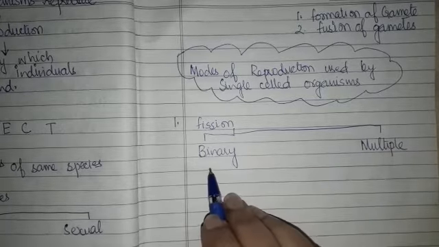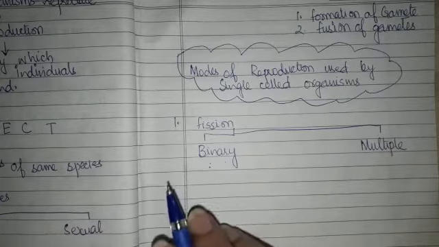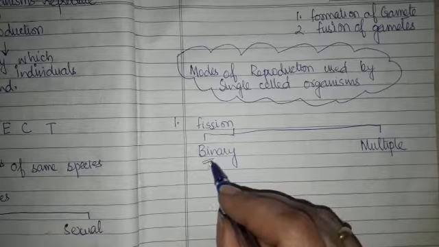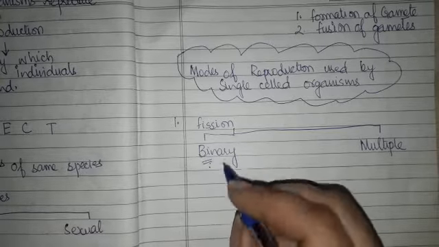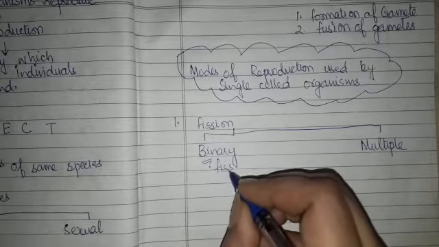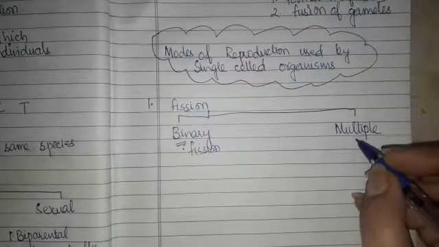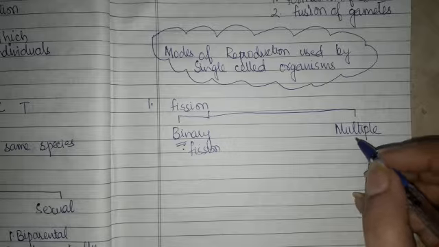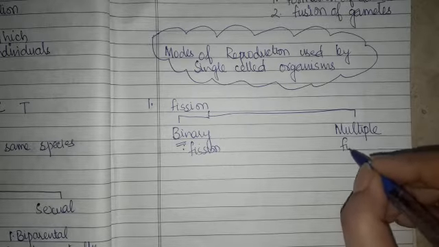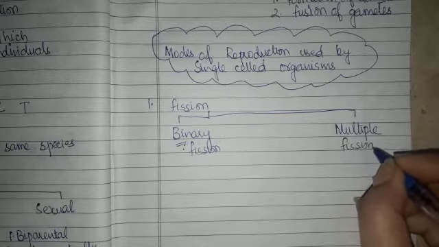If a unicellular organism divides into two, then it is called bi. Bi means two, binary fission. If the unicellular organism divides into many cells, then it is called multiple fission.